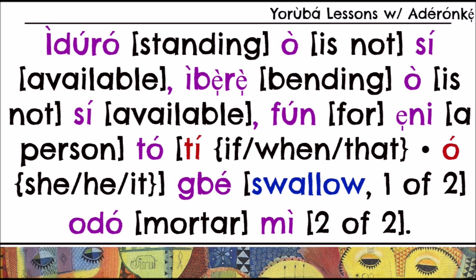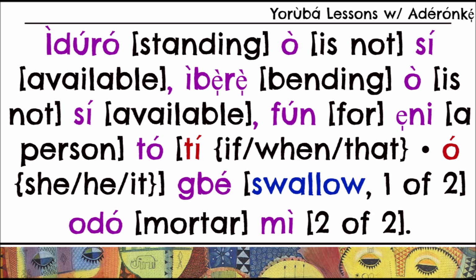Gbé as a word typically means carry. If I say gbé omo, I'm saying carry child or carry the child. Now, if you want to say swallow, you would say gbé something mì, which sort of describes the process of swallowing it. It works together with gbé to form the equivalent of swallow in English.